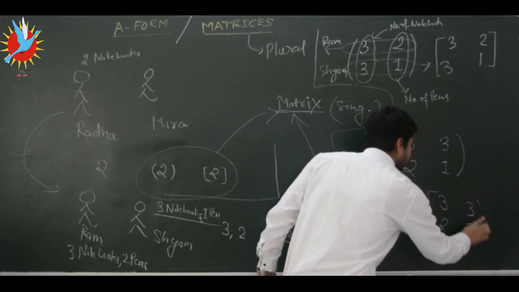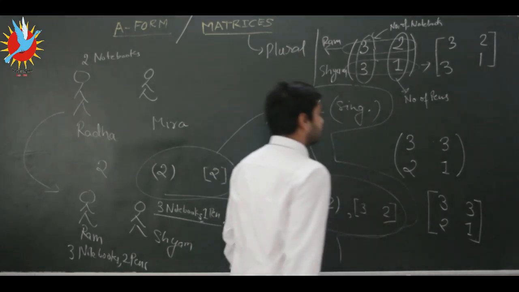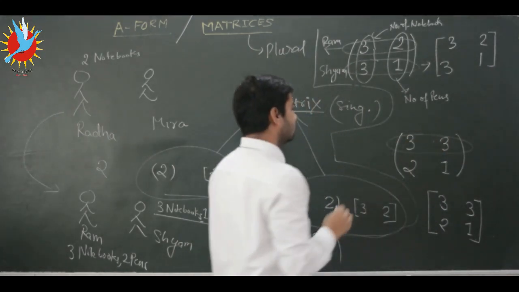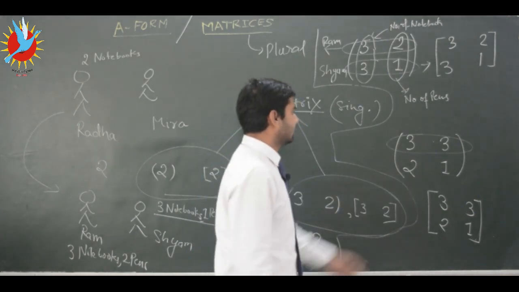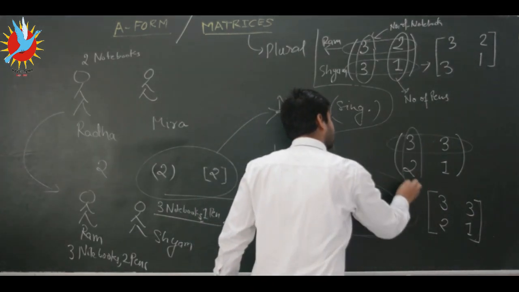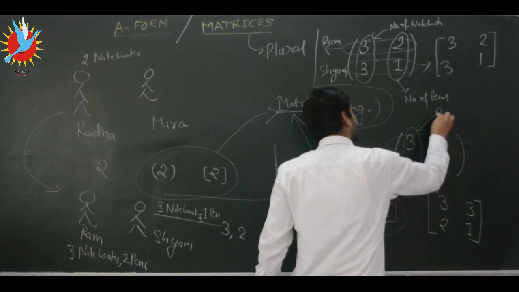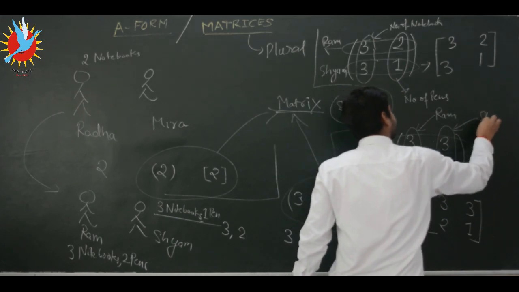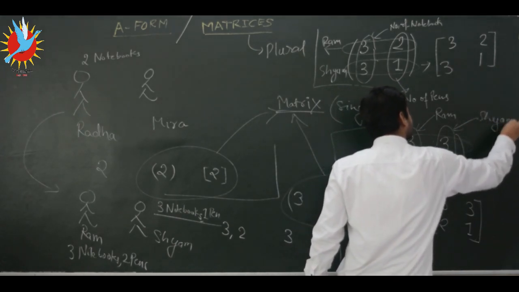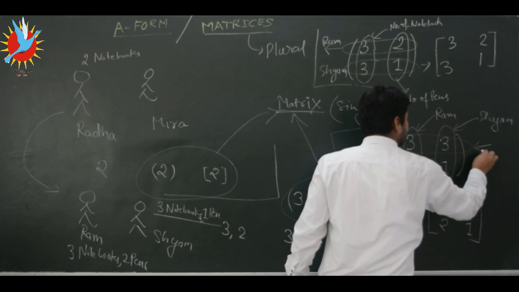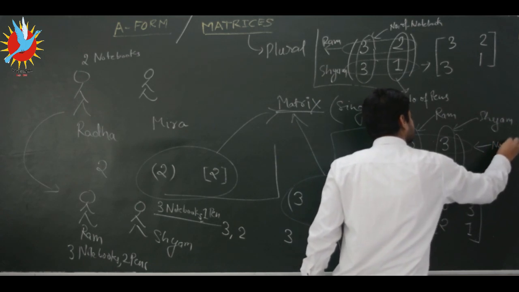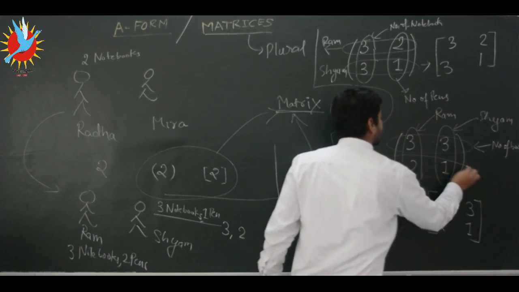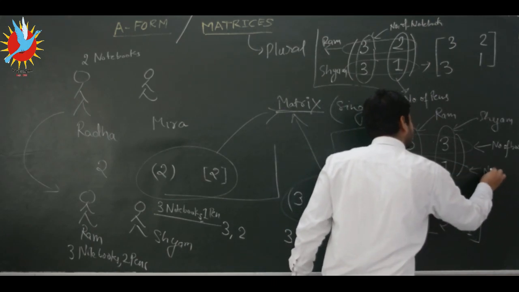This time this first row doesn't belong to Ram, and second row doesn't belong to Syam. This time this first column belongs to Ram. Okay, and this second column belongs to Syam, and this time the first row denotes number of books. Okay, and this time second row belongs to number of pens.